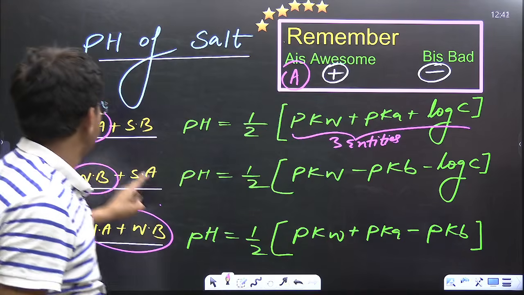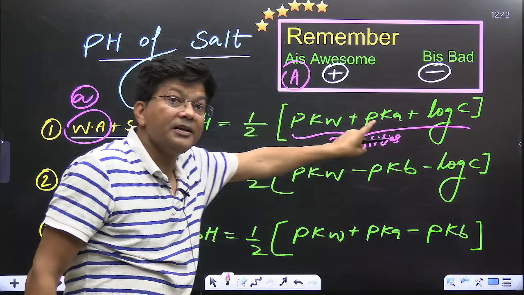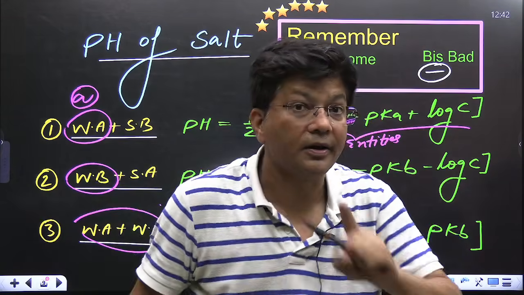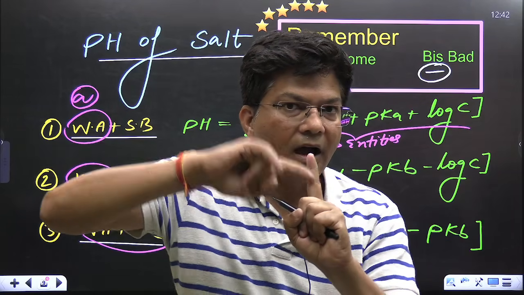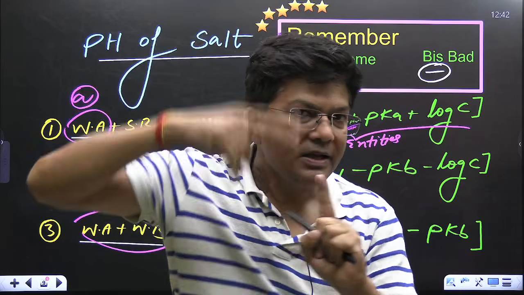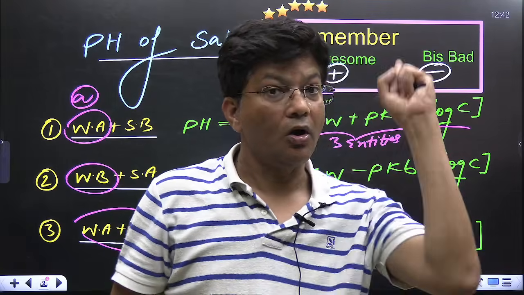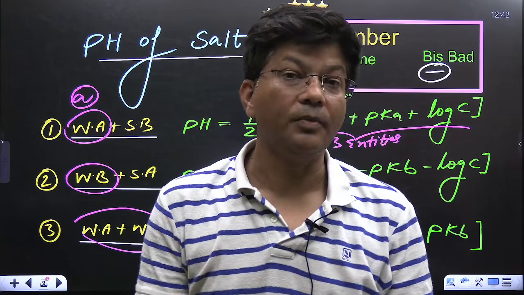We have to apply the salt formula. Remember which formula to apply when. Case 1, they added half of the base to the acid, we got buffer. When equal amount they have added, we have got salt. So in this way you will get full marks.